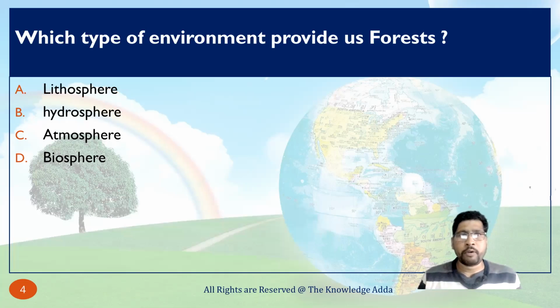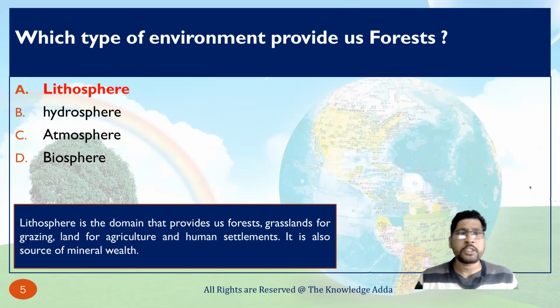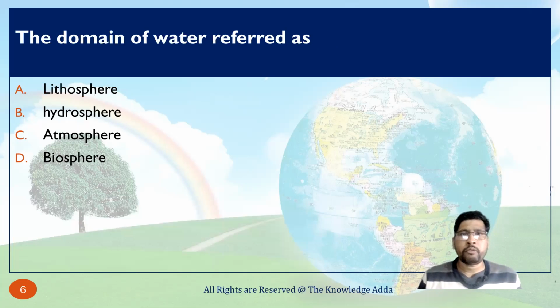Second is, which type of environment provides us forest. In this question you have to tell on which sphere we find forest. As you know, for forest land is required, so the correct answer is lithosphere. The domain of water is referred to as, so here four options are given.